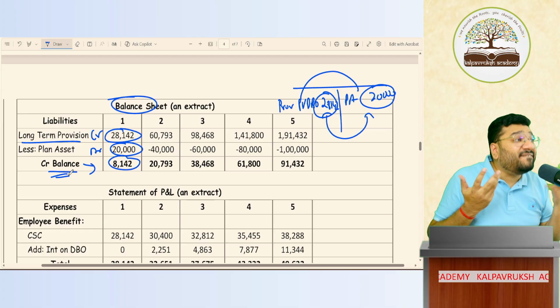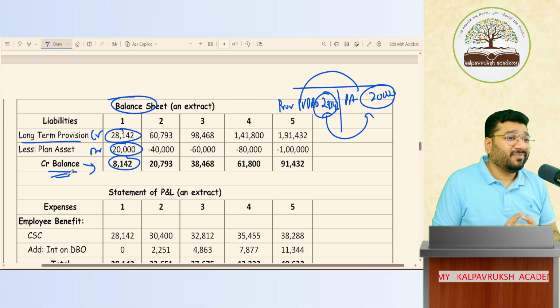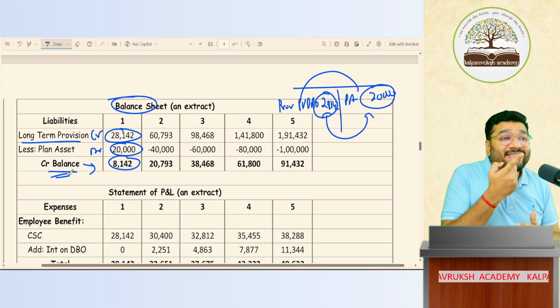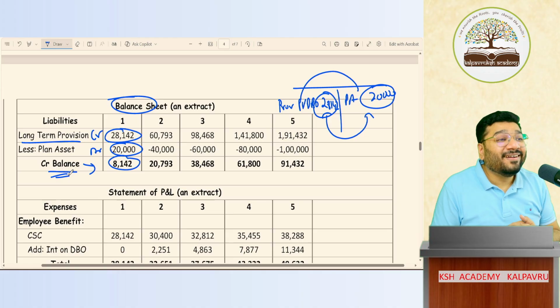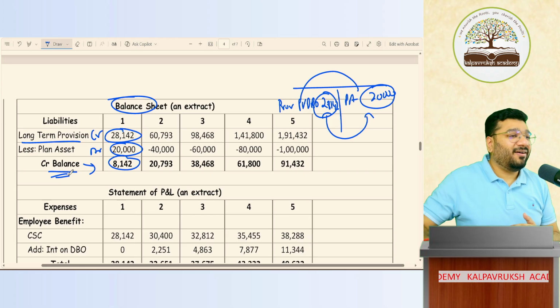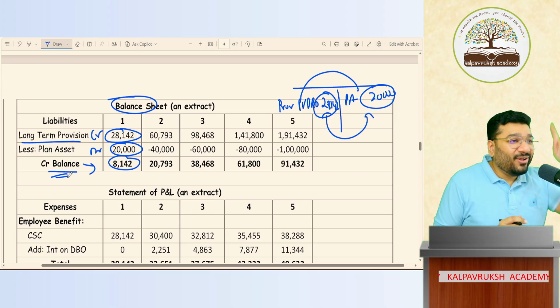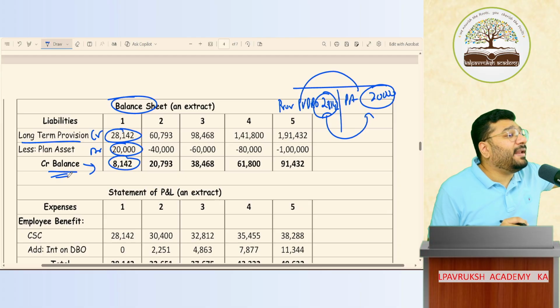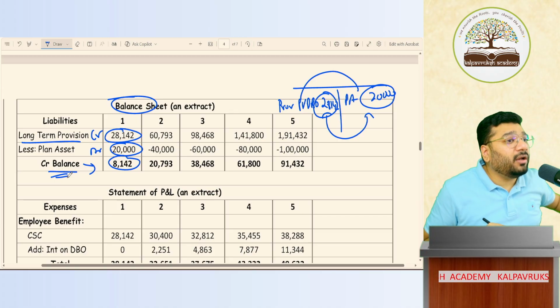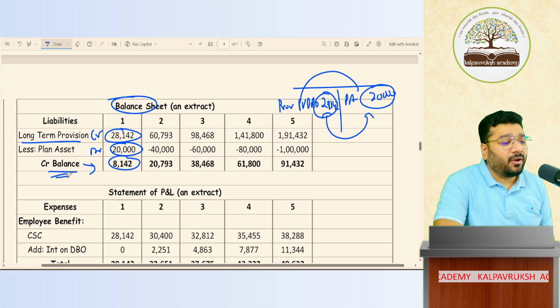My question is, where under the liability side? Long-term provision. Where will this go? Long-term provision, because this money I'm not going to pay in the next 12 months of the accounting period. I'm going to pay after 5-6 years. Hence, this will go to your long-term provisions. Got it? Not got it?